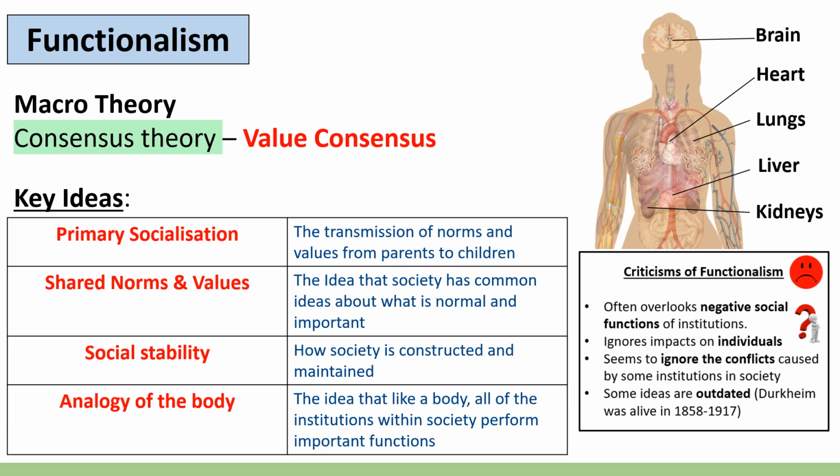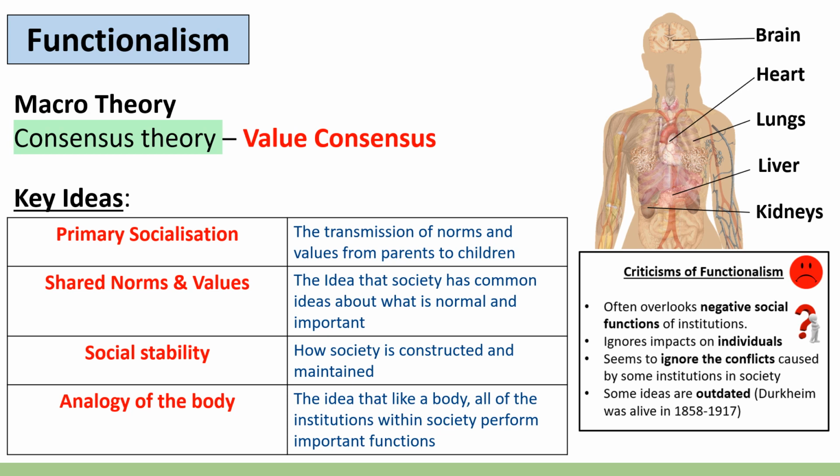The first of our theories is functionalism. Now, functionalism will probably be the first sociological perspective that you looked at when you looked at sociology. It's essentially the basis upon which all future sociology was built, to be honest. One of the first sociological perspectives and one of the major ones. So functionalism is a macro theory.